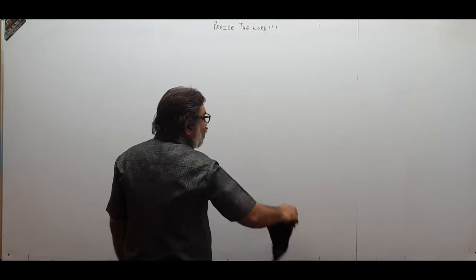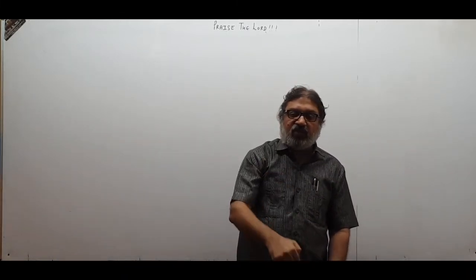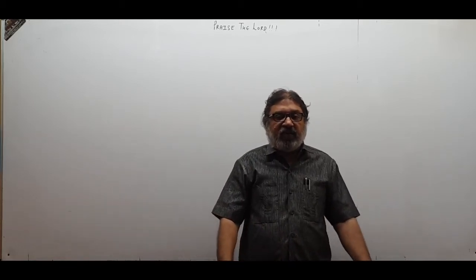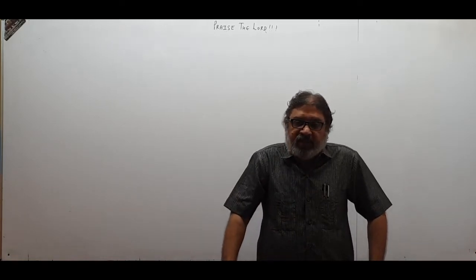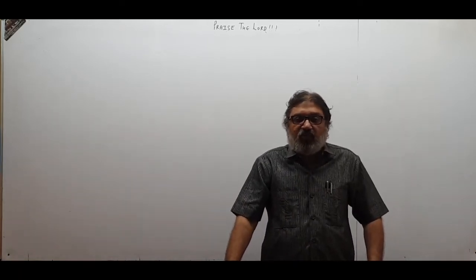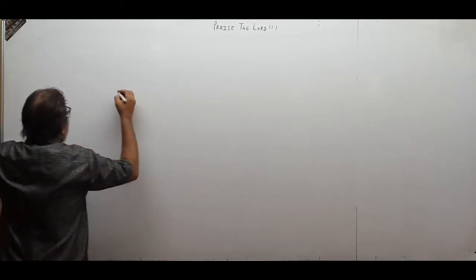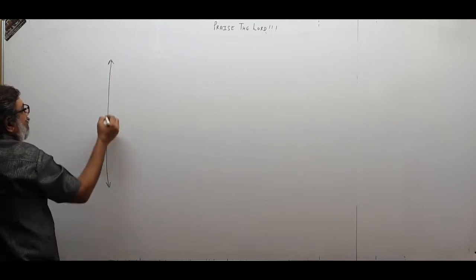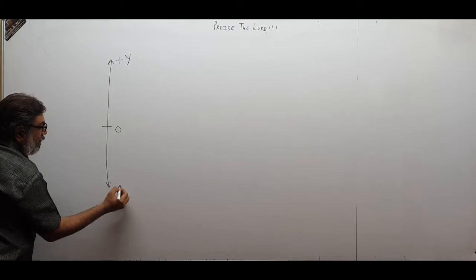Now children, as I told you, if a body is falling like this, you can think that it is falling in one dimension. It is a chapter of motion in one dimension. Because it is a vertical line on which the body is traveling, we will consider that the body is performing motion on the y-axis. This will be the origin, this will be plus y, and this will be minus y.